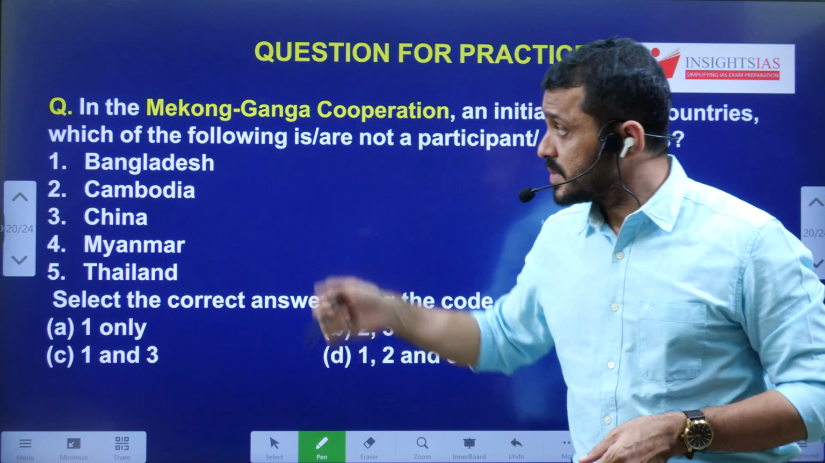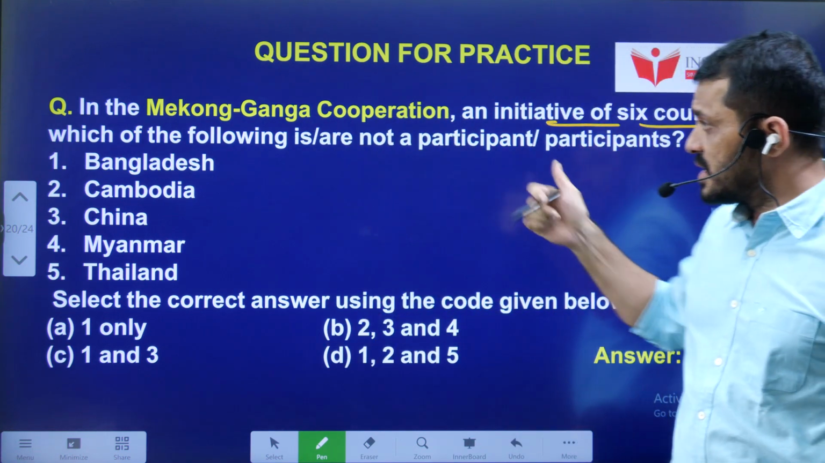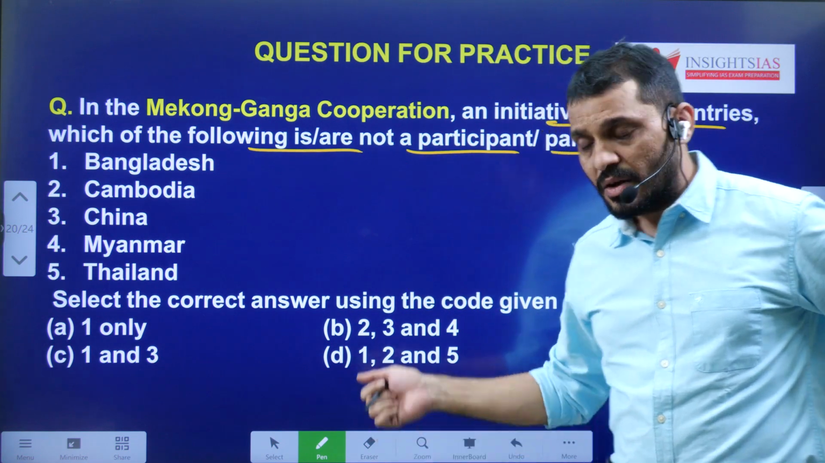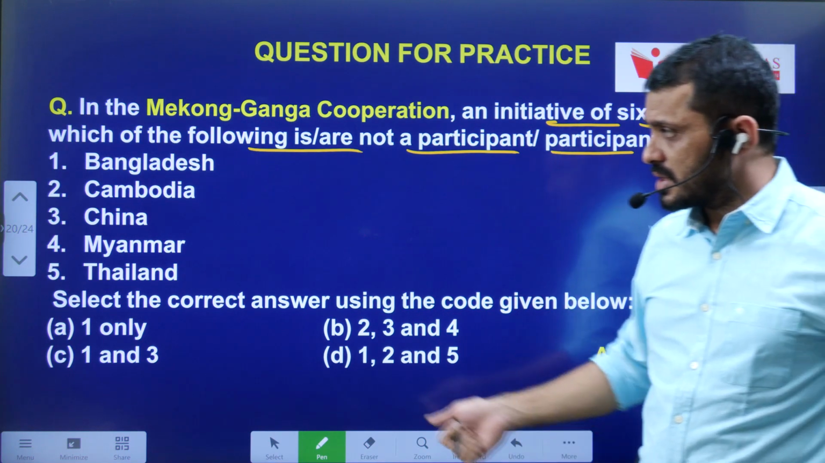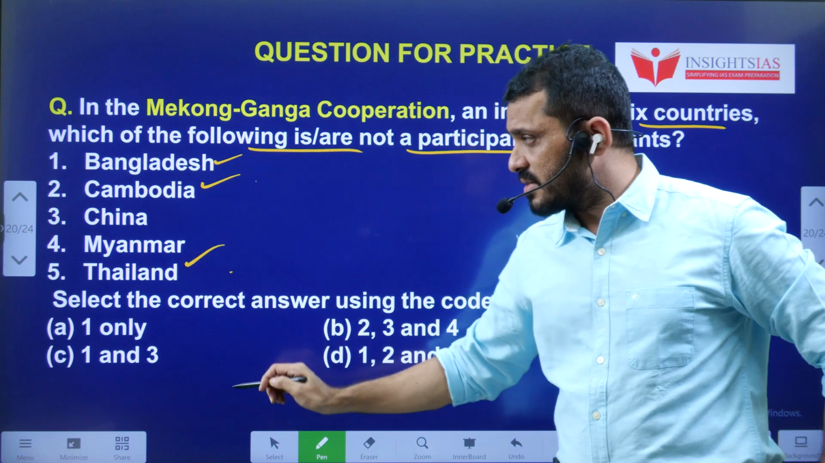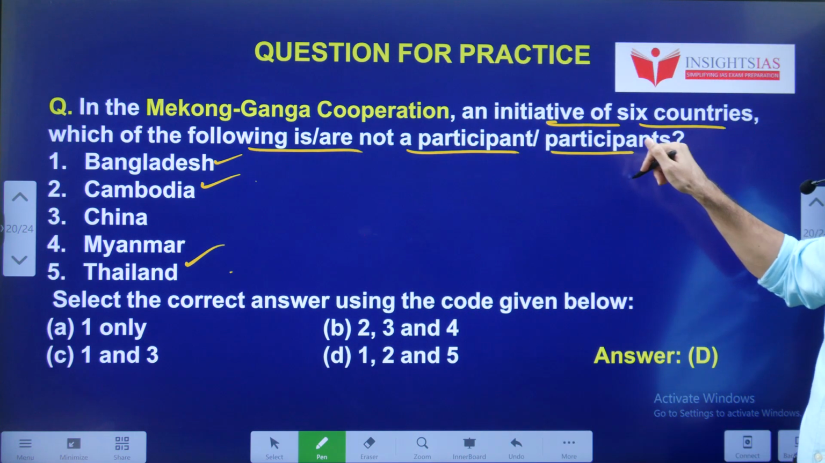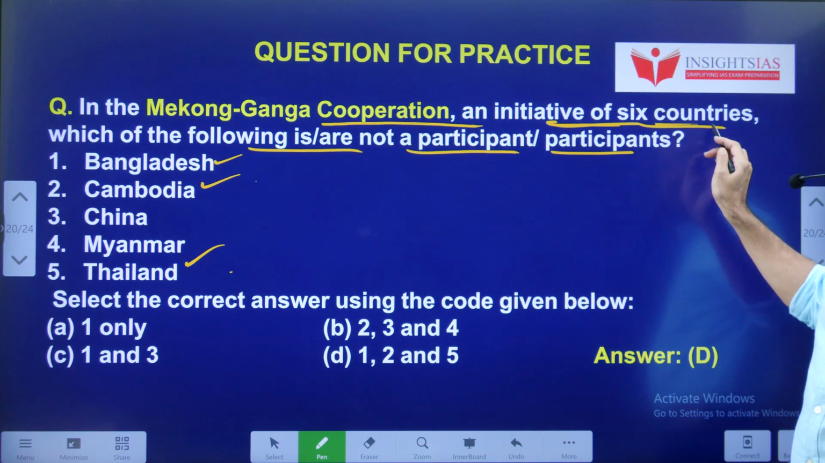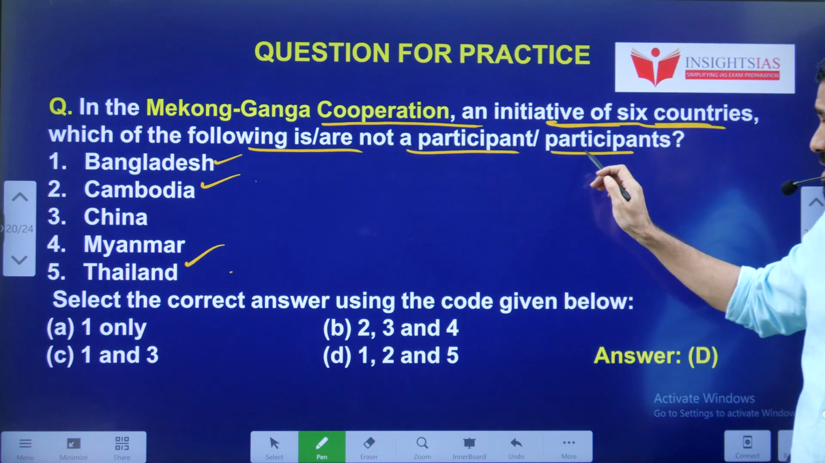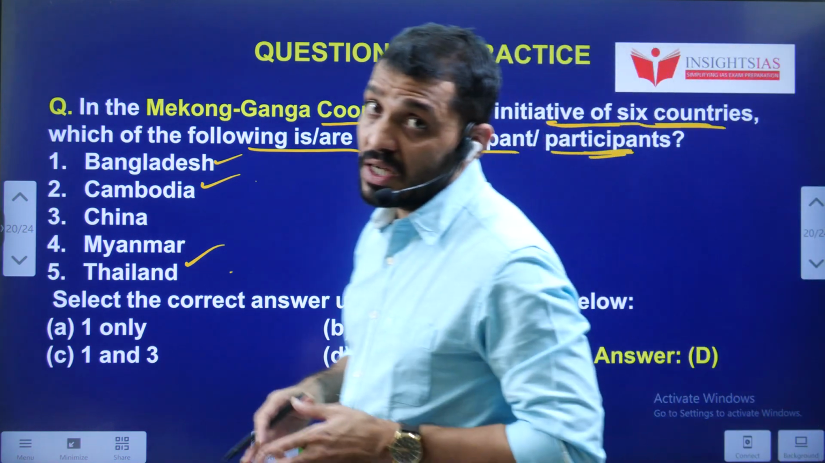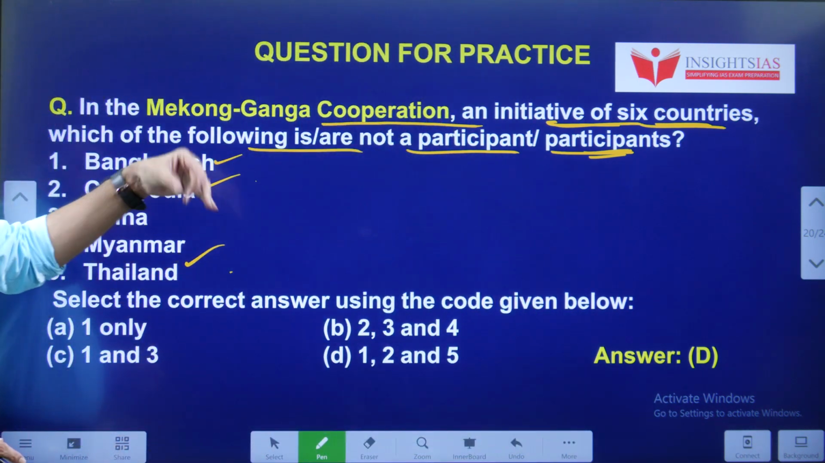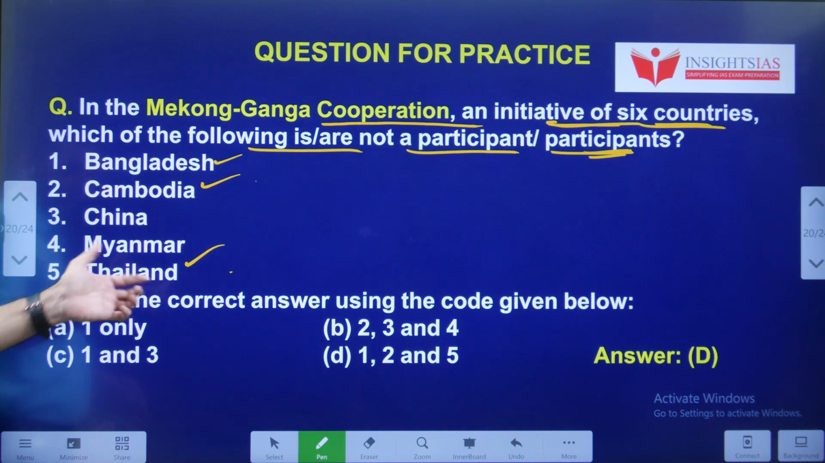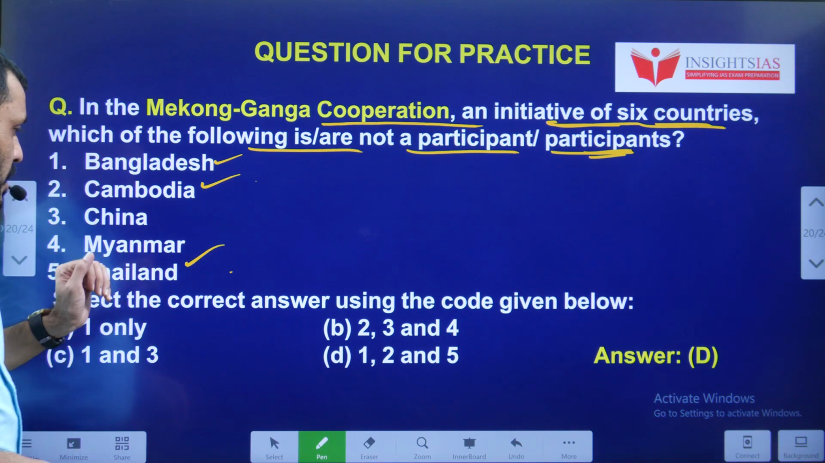So yesterday's video question: the Mekong-Ganga Cooperation is an initiative of 6 countries. Which of the following is not a participant? Which one is not a participant? The answer is D. Okay, 1, 2, 5. These are the countries which are not participants of the Mekong-Ganga Cooperation initiative of 6 countries. Actually, they should have asked which are participants rather than not participants. Which are participants: Bangladesh, Cambodia, and Thailand.